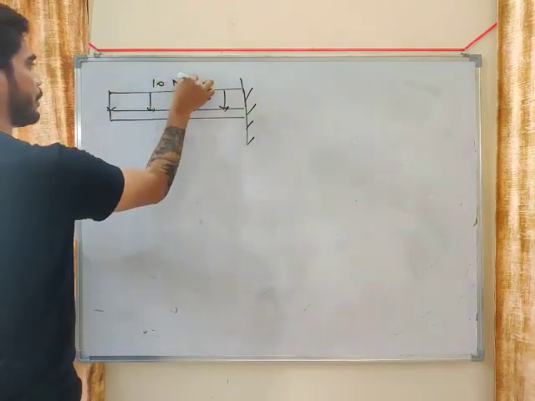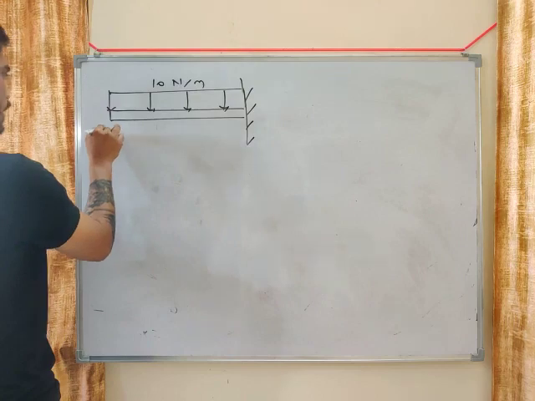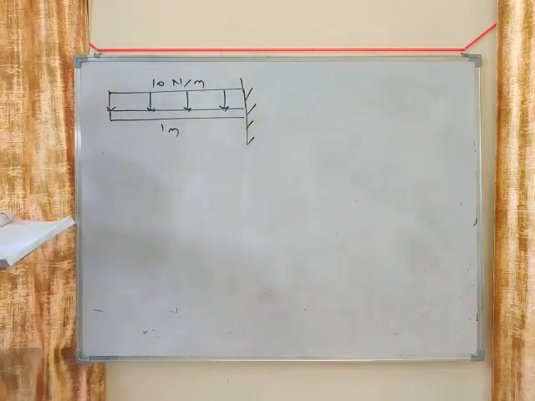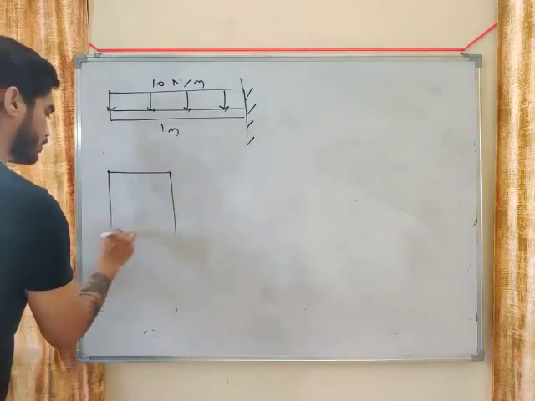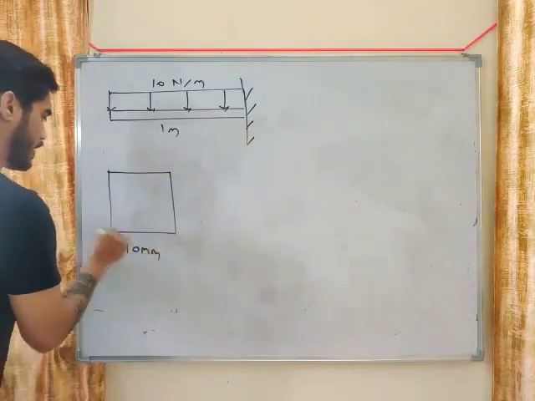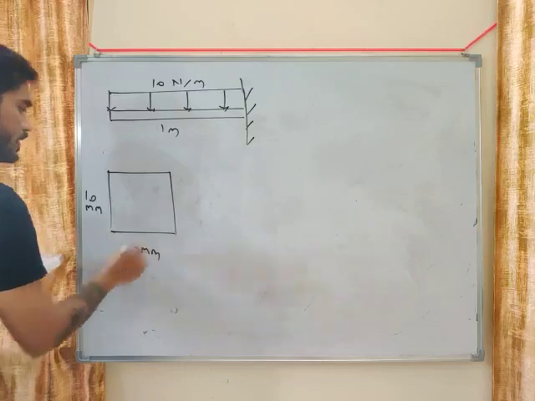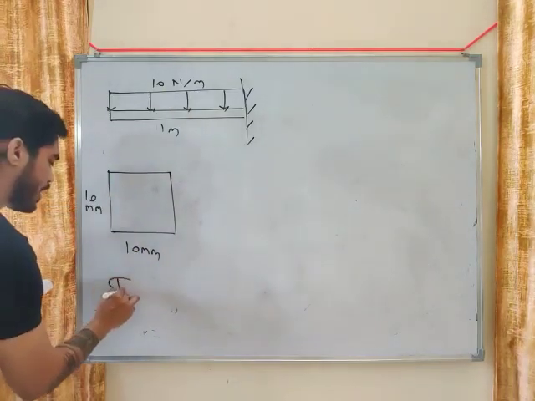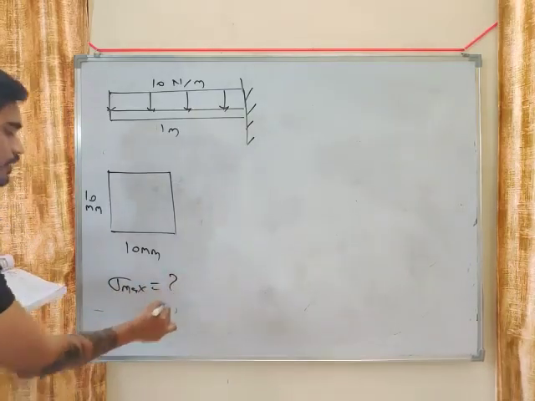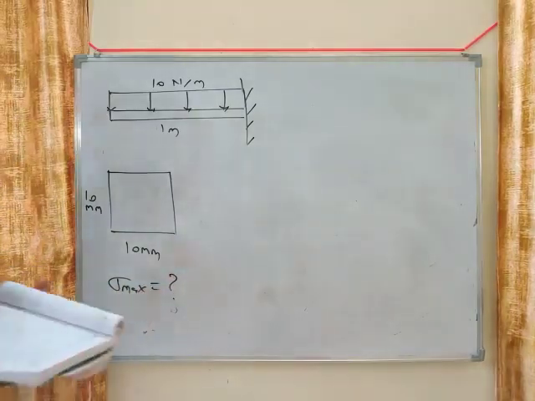This is 10 Newton per meter and the length is 1 meter. What else is given? Cross section is given, 10 mm by 10 mm. This is the cross section of the beam and you need to calculate sigma maximum.